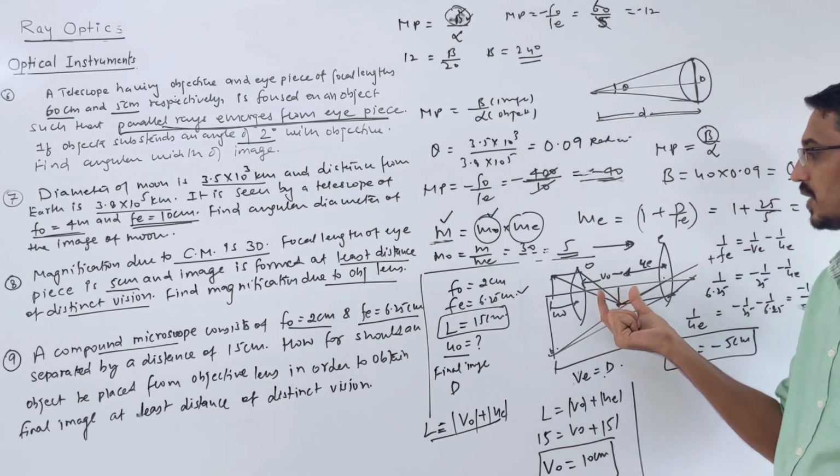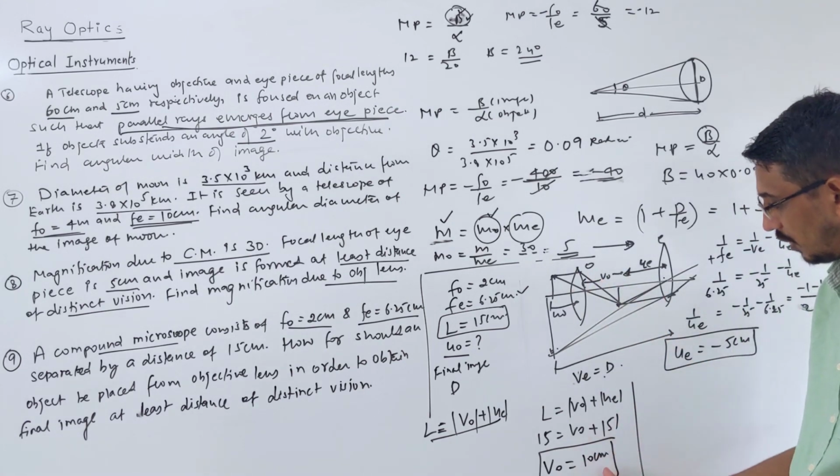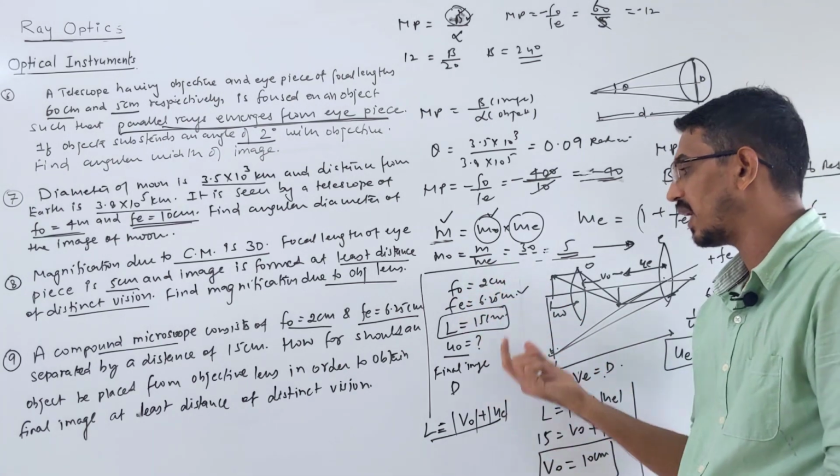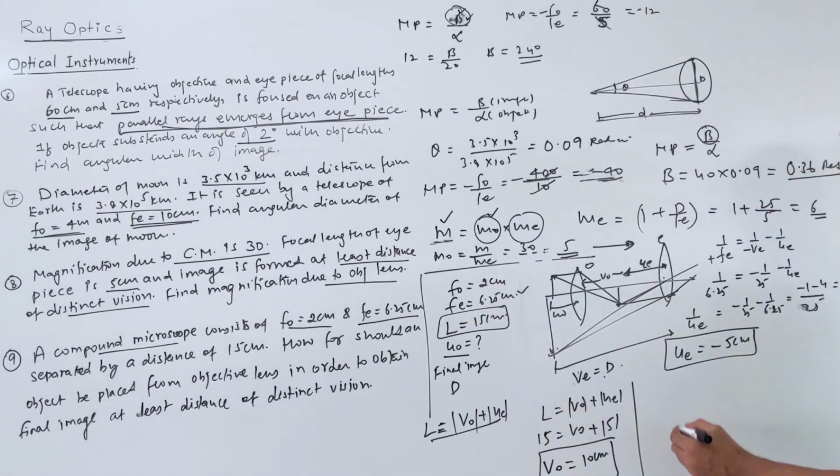The image distance to the objective lens we know. Now we know V naught, we know F naught. We have to calculate U naught. So look here, what is the formula again? 1 by F naught is equal to 1 by V naught minus 1 by U naught. I wrote the lens formula for the objective lens. Put sign convention.